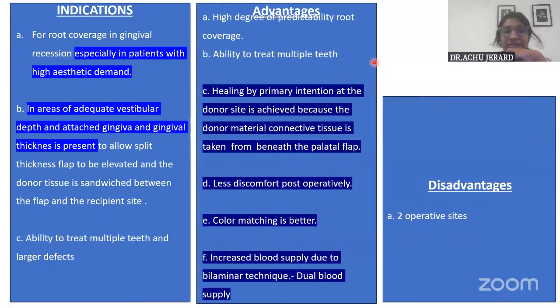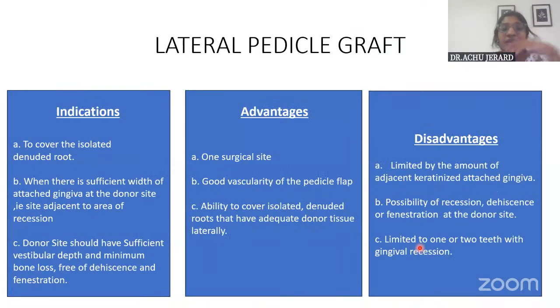So when you write the indications, you should mention it is only possible in areas of adequate thickness of gingiva and vestibular depth, and that has to be mentioned. And in advantages, you can write increased blood supply for the graft, dual blood supply. Okay. In disadvantages, two operative sites are there. Okay. Then the last among the flaps, which is being asked as a short note, that is lateral pedicle graft.